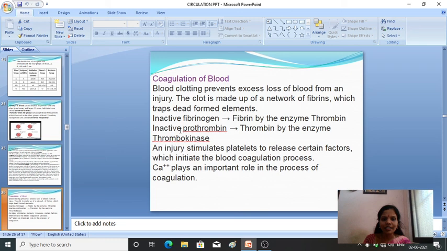Then the inactive prothrombin is converted into thrombin by the enzyme known as thrombokinase. During blood coagulation, this cascade reaction takes place. The injury stimulates the platelets to release certain factors, which initiate the blood coagulation process. So immediately the blood coagulation will take place. Calcium also plays an important role in coagulation.